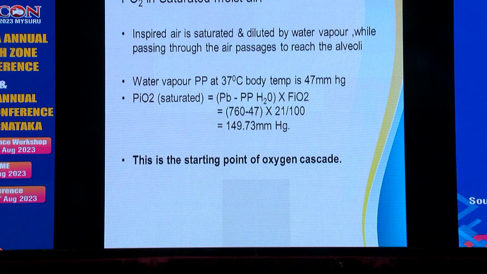So the saturated PiO2 is barometric pressure minus water vapor pressure, multiplied by FiO2. That is 760 minus 47 into 21 by 100, which comes to around 149 millimeter of mercury. This is the starting point of the oxygen cascade.